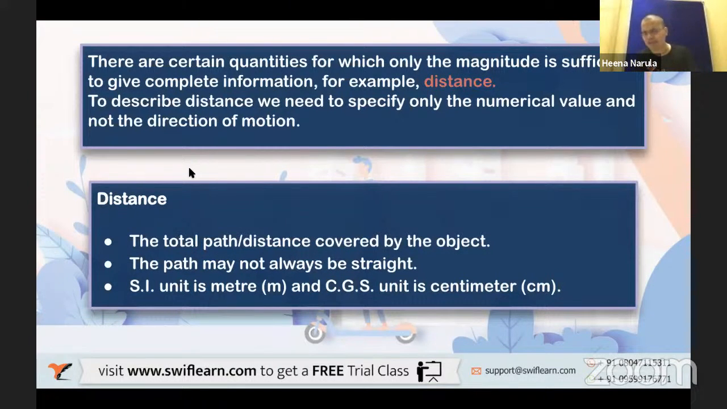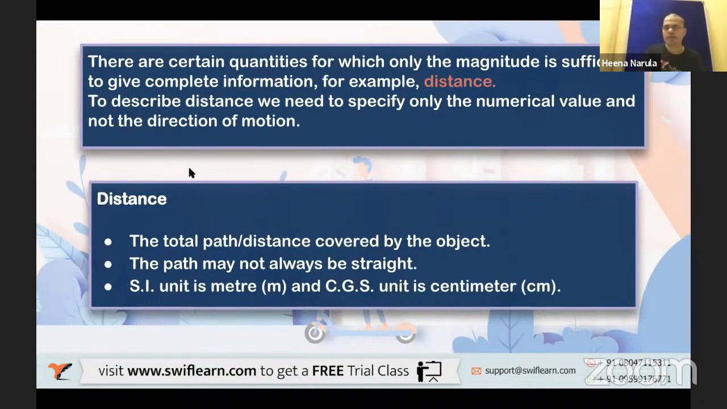You must be knowing the SI unit and CGS unit. SI is the International System of Units, and CGS is the centimeter gram second system. There is FPS also, MKS also. These are the different systems of units we use. Earlier we used to use them, but nowadays we use only the SI system of units. We don't use CGS, MKS, FPS. They were the early units, but now we use only SI, and sometimes CGS also.